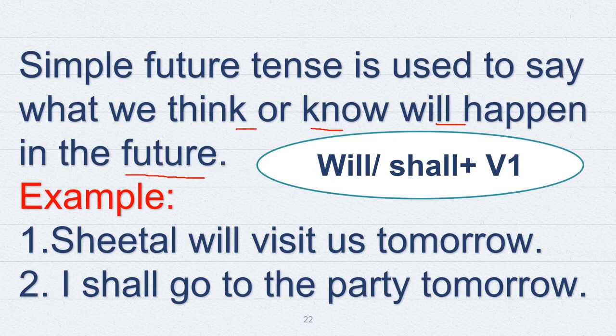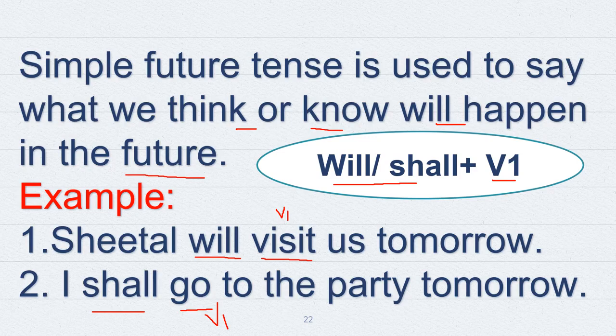In this tense, we always use will or shall plus verb first form. For example, Sheetal will visit us tomorrow. So we used will plus verb first form. See second example. I shall go to the party tomorrow. Again we have used verb first form with shall.